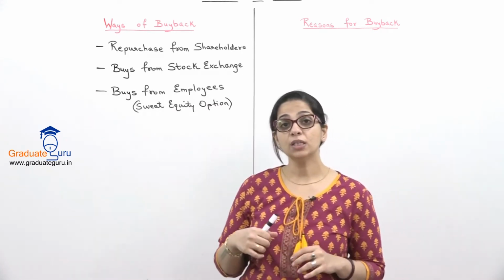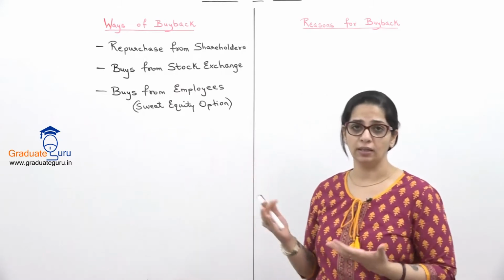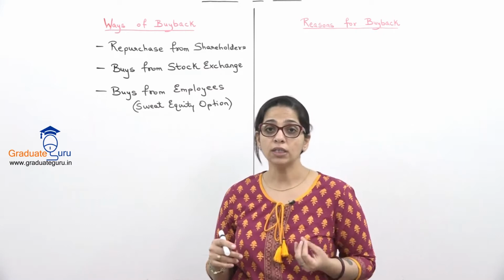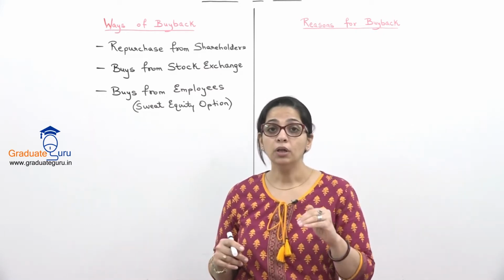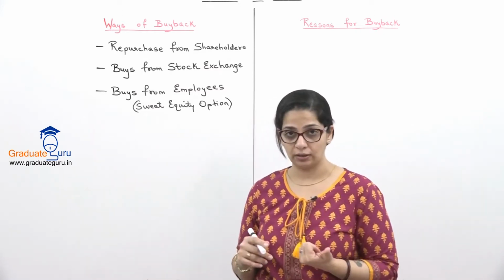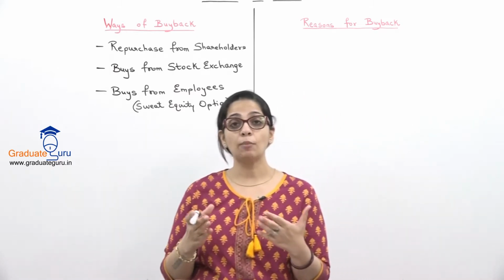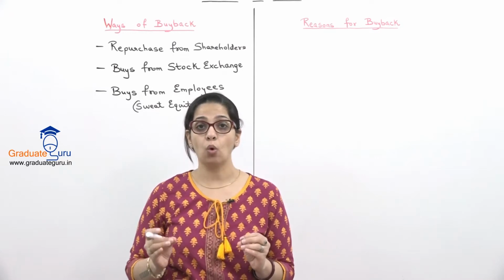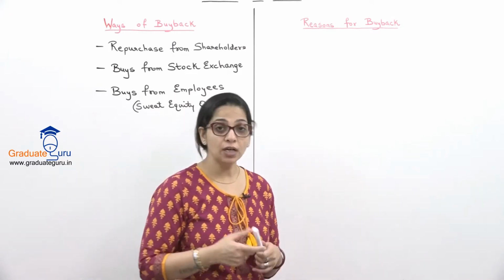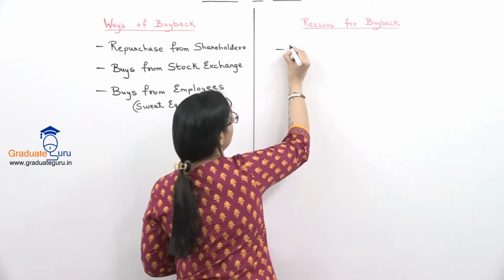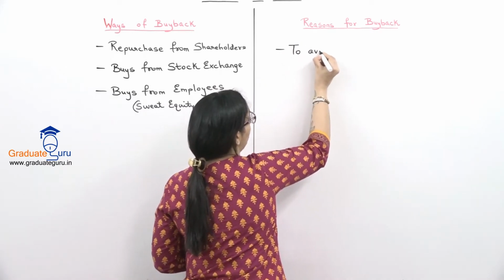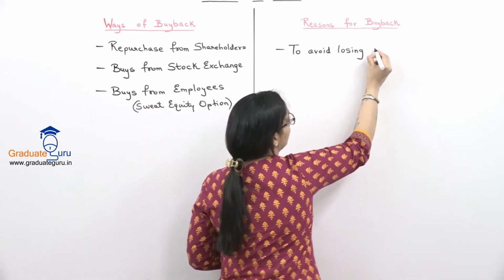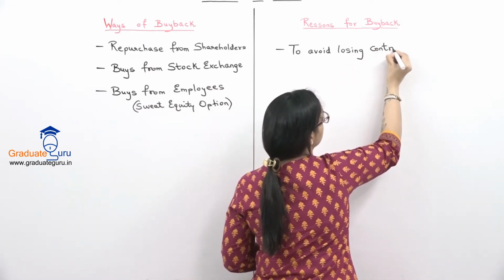Now there are various reasons क्यों करते हैं ये. कंपनी का शेयर कैपिटल दिख रहा है लायबिलिटी साइड में, then what is the reason they want to reduce it, कम क्यों करना चाहते हैं. So let's see some of the reasons why a company buys back its own shares. So the first reason is to avoid losing controlling interest.